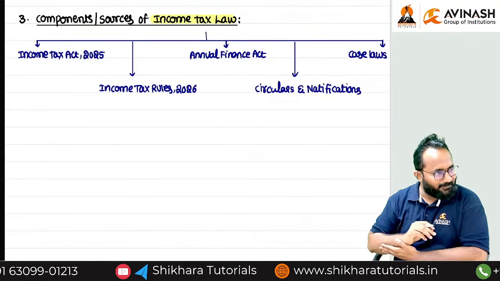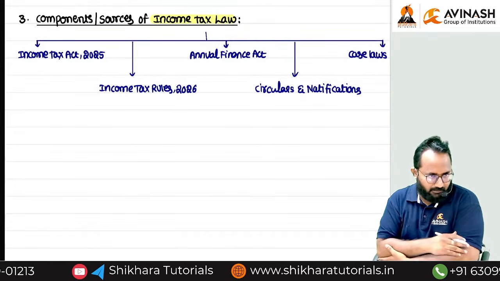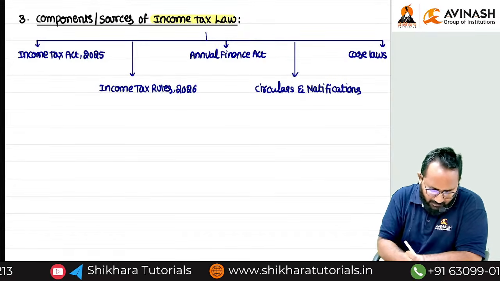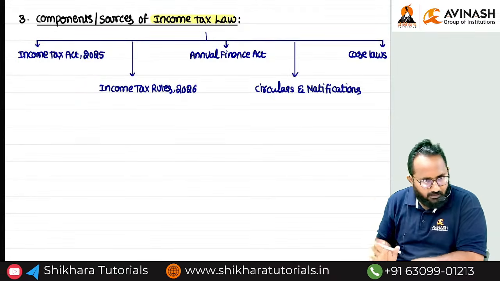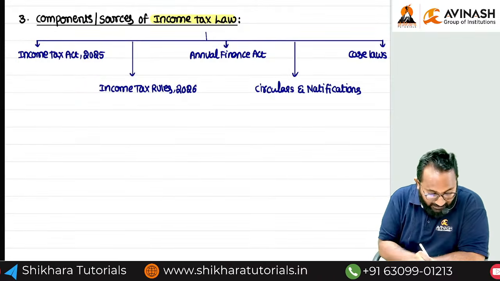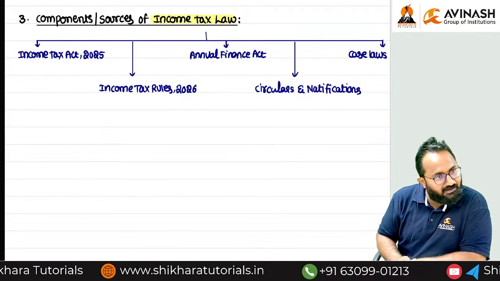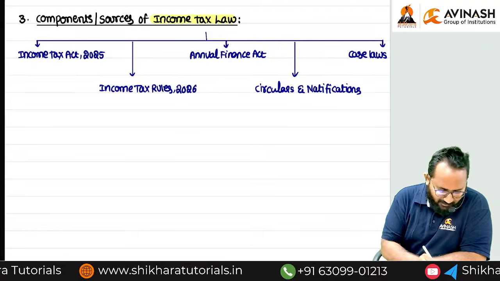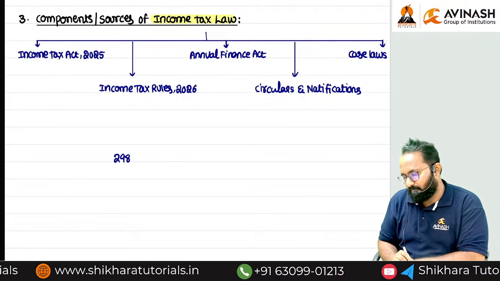Earlier 298. Okay, don't think about it. I will give you all the things on this point. Just I'm saying, how many sections are there in Income Tax Act 2025? 536. Earlier, 298 was there.